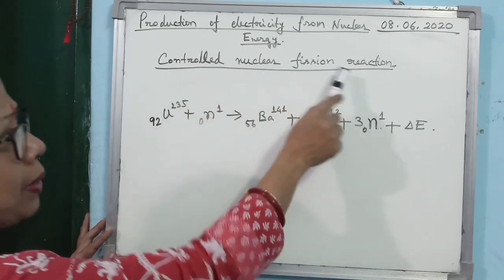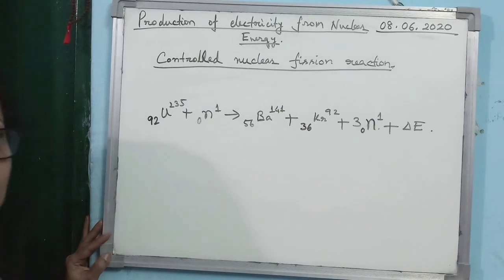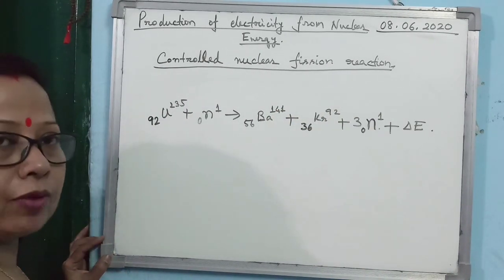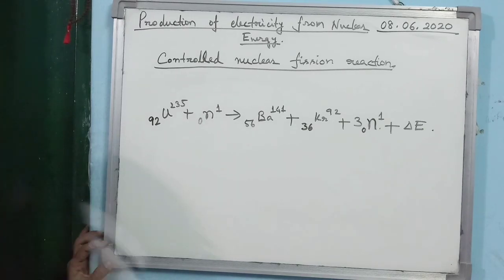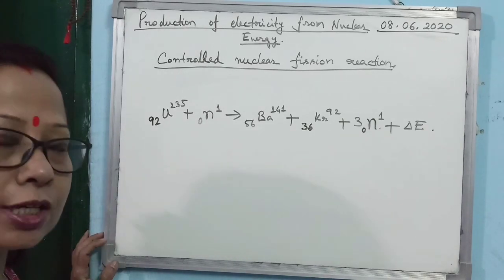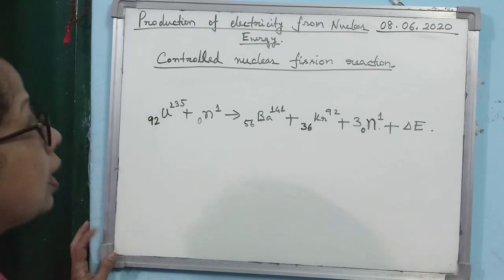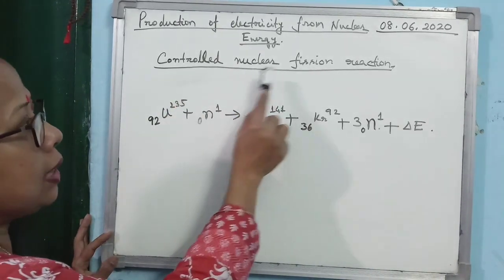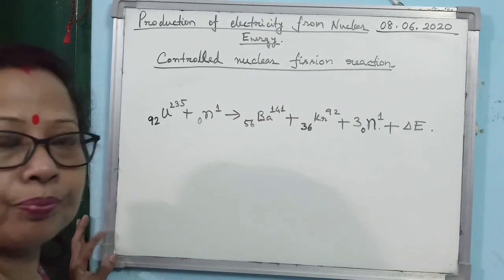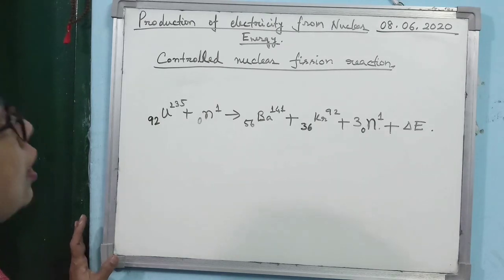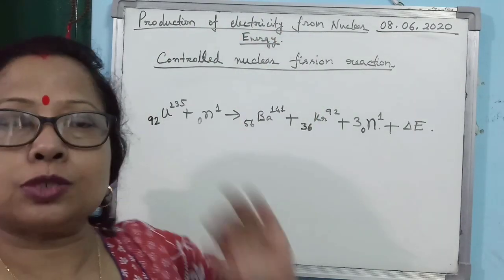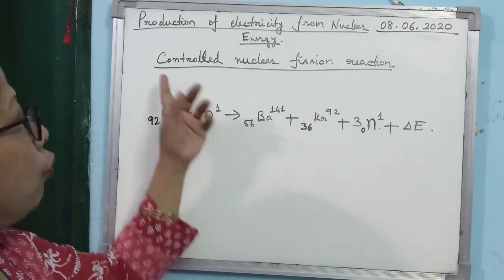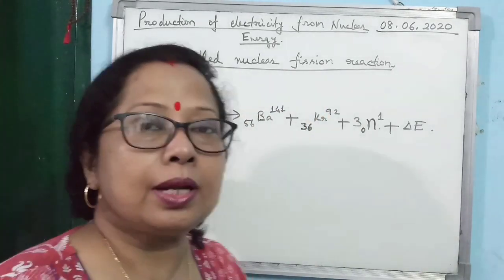Each and every term present here is important, so do not drop anything while writing the answer. So by which reaction is electricity produced? Controlled nuclear fission reaction. Before knowing how the electricity is produced, we have to know what it is. Clear?